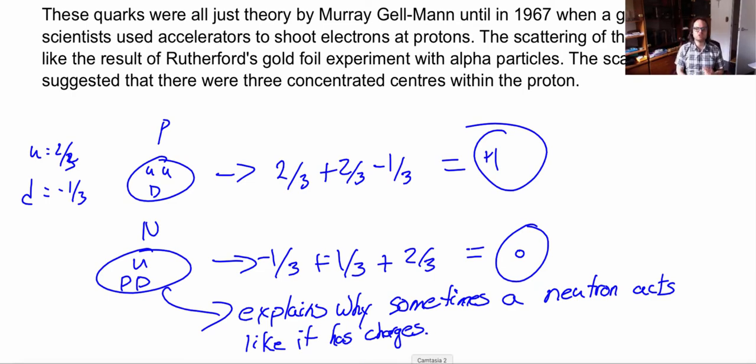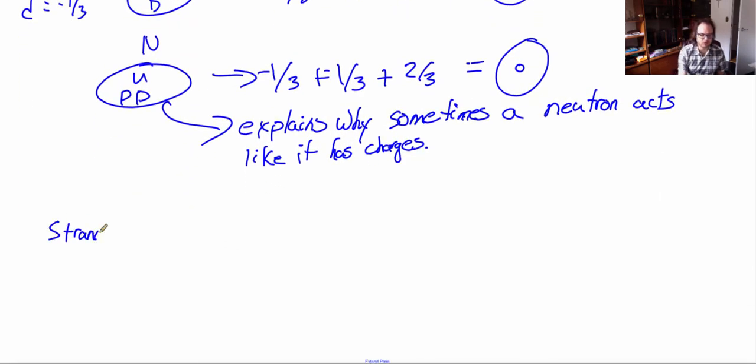Now the proton and neutron explain two quarks, the up and the down quark. But as some of you remember, Murray Gell-Mann predicted three quarks at first. So what is this third quark? Well, this third quark is called the strange quark. You may be asking, why do they call it the strange quark? That's a strange name.